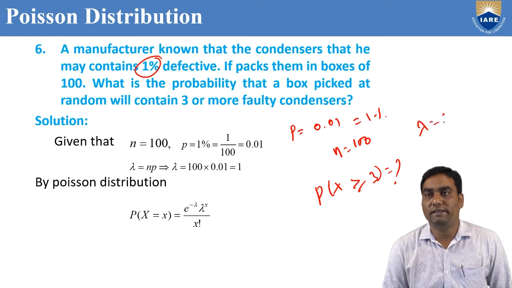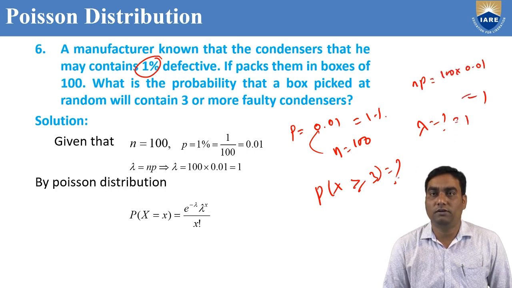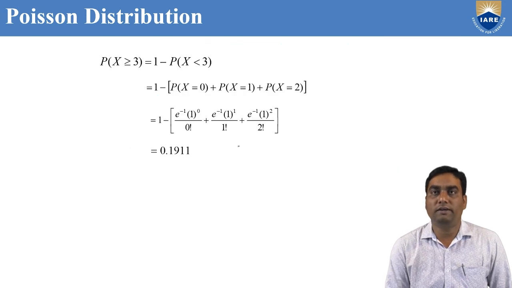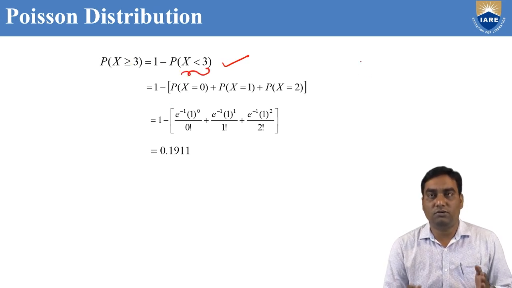But we require the lambda value. We know n and p. N into p, 100 into 0.01, which is 1. Lambda equal to 1. If we know lambda equal to 1, we can find the probability value. Probability of x greater than or equal to 3 means 1 minus P of x less than 3. Greater than or equal to 3 means it starts from 3 to 100, but 3 to 100 is very difficult.